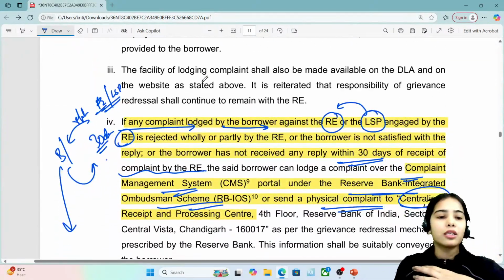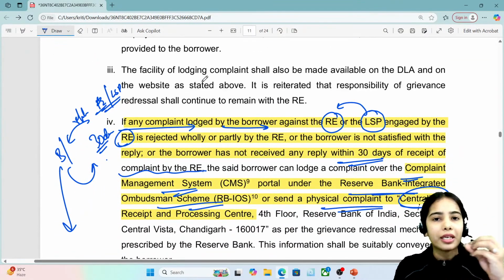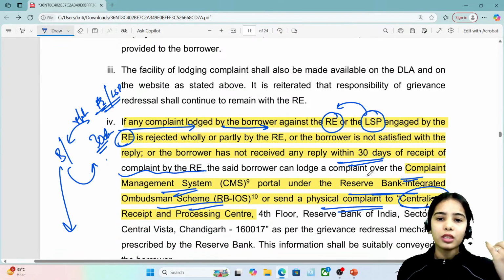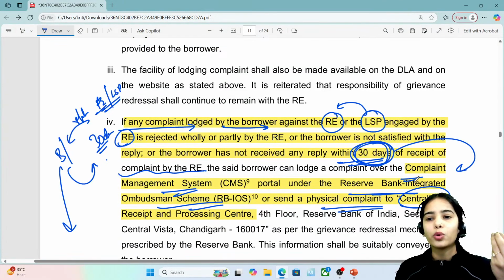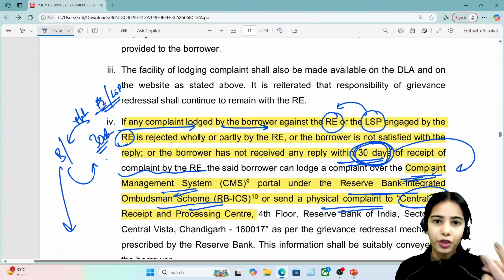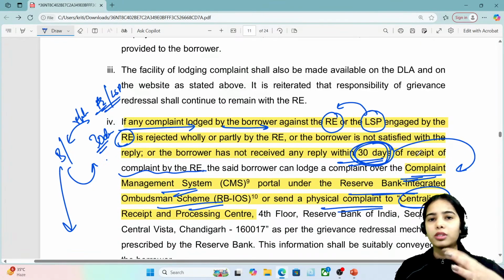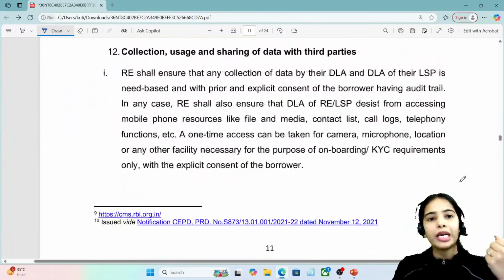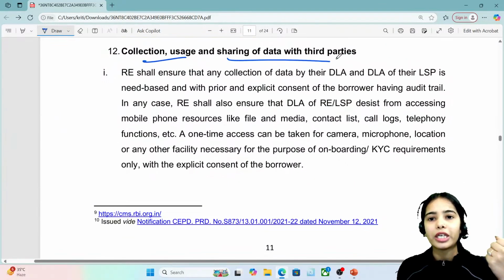But let's say the bank is not answering, or the lending service provider is not resolving the problem. If the borrower is not getting a reply within 30 days, or the reply is not satisfactory, then the borrower can go to the complaint management system portal of the RBI or the Reserve Bank Integrated Ombudsman Scheme, or the complaint can be sent to the centralized receipt and processing center, okay.